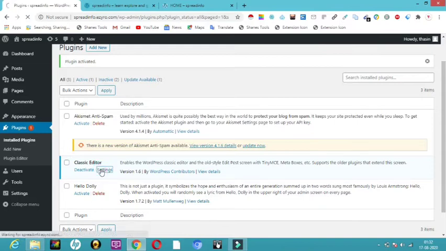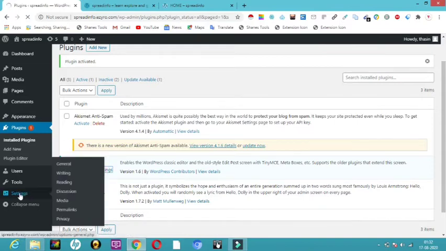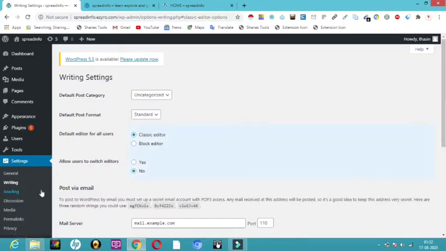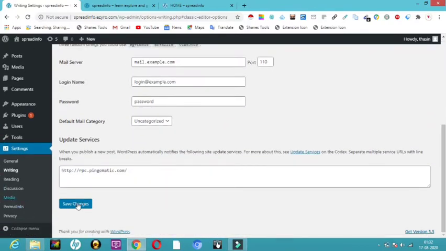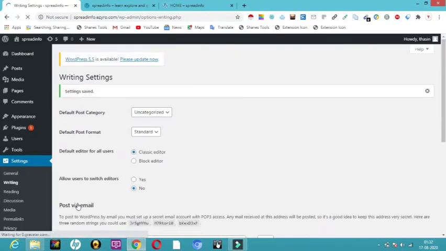Now I get into settings over here, and in settings you can see writing. If you click on settings and writing, you can see default editor for all users, whether you want block editor or classic editor. Block editor is the one we were using till now. The classic editor is the one we have just installed, and it has already chosen my classic editor. So I will come down and click on save changes. Now it is done.